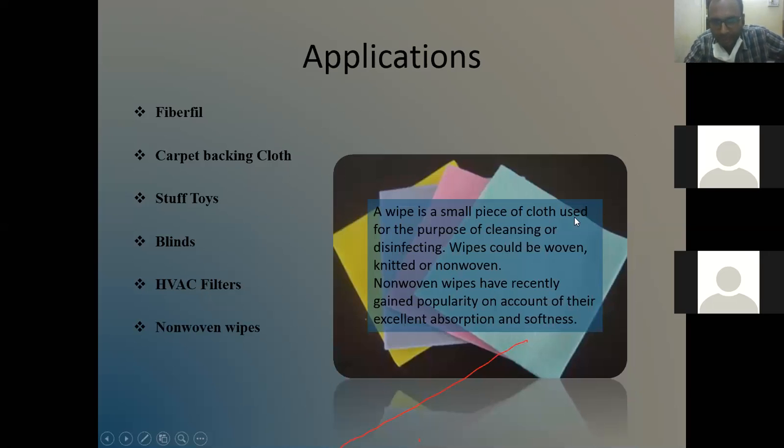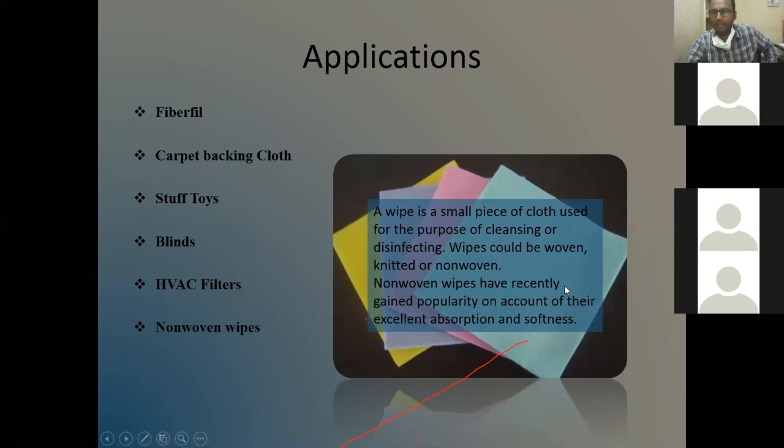Non-woven wipes. A wipe is a small piece of cloth used for the purpose of cleansing or disinfecting. Wipes could be woven, knitted, or non-woven. Non-woven wipes have recently gained popularity on account of their excellent absorption and softness. So nowadays people are using non-woven wipes. They are soft and they absorb more water; they show excellent absorption.